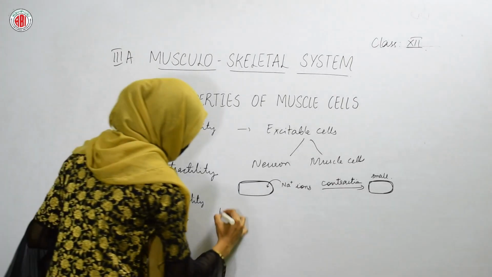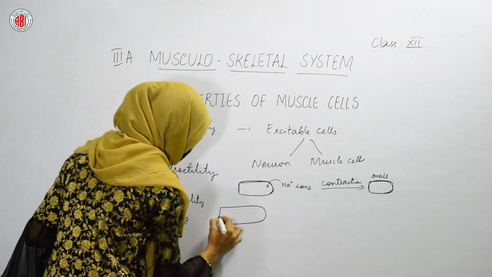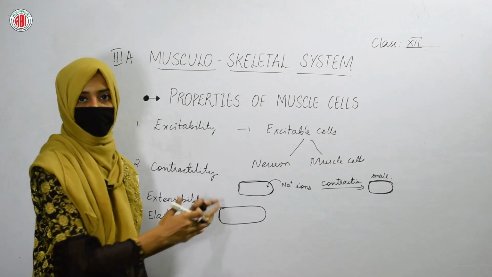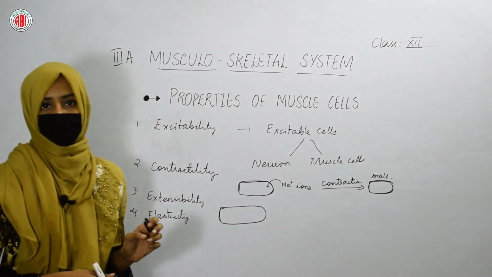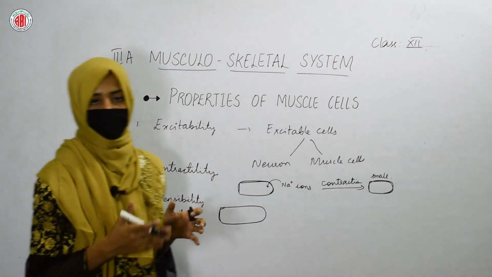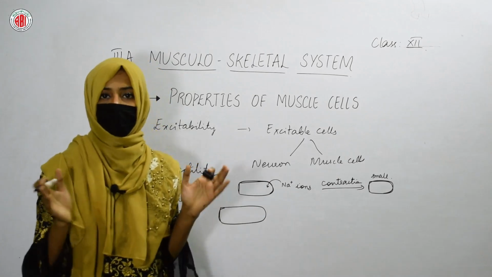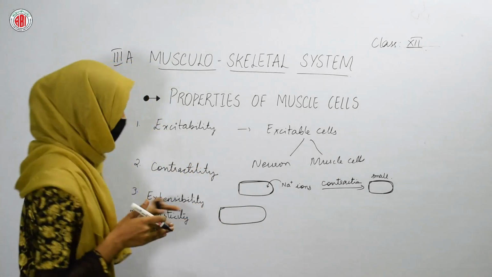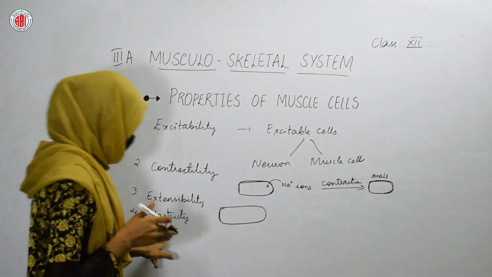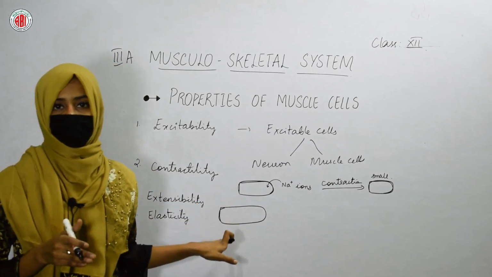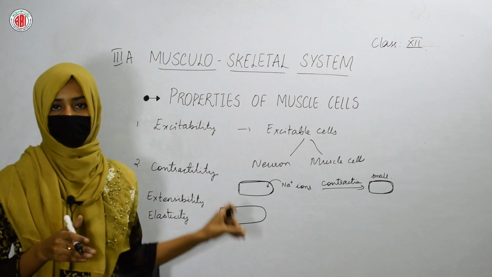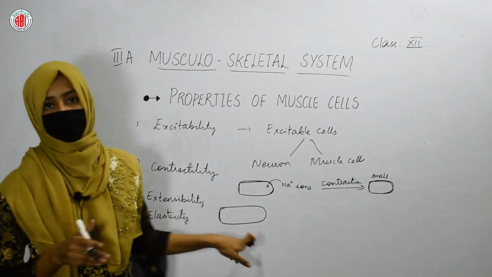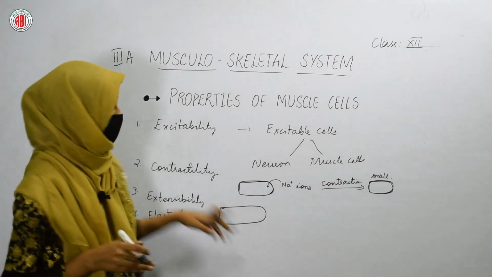That means after pulling the muscle cell, when it becomes larger in size and when you leave that muscle cell, it comes back to its original position. Like a rubber band, if you stretch a rubber band and then leave it, it will come back to its original position. Likewise, the muscle cell also shows elasticity. It is elastic in nature like a rubber band. So, this is how the elastic property can also be shown by our muscle cells.